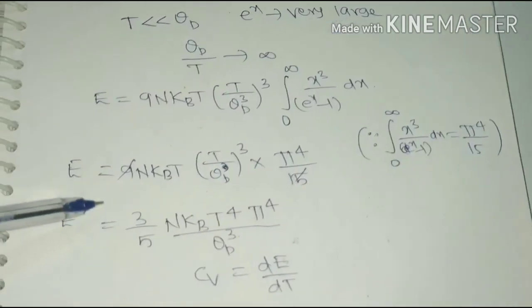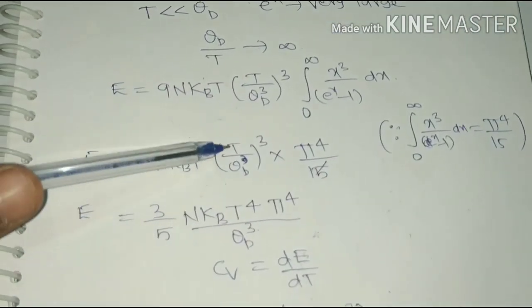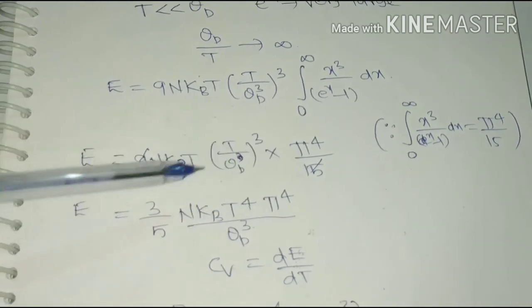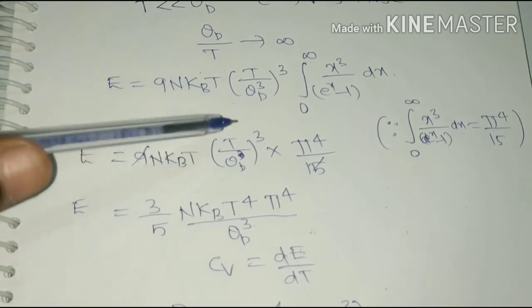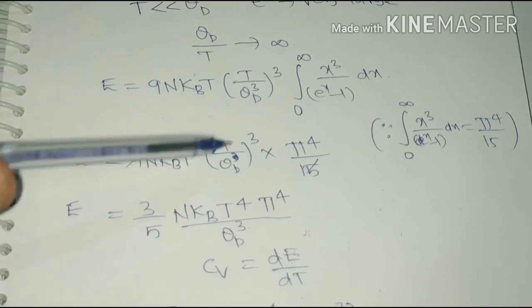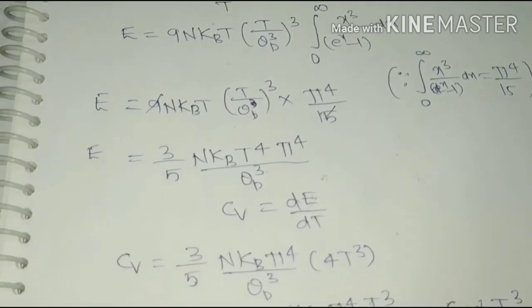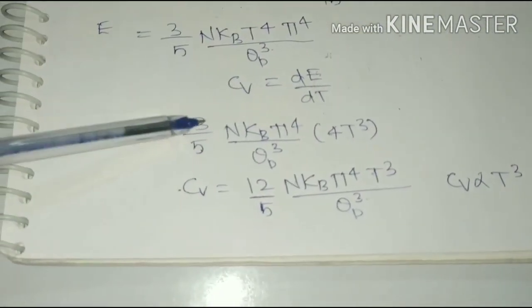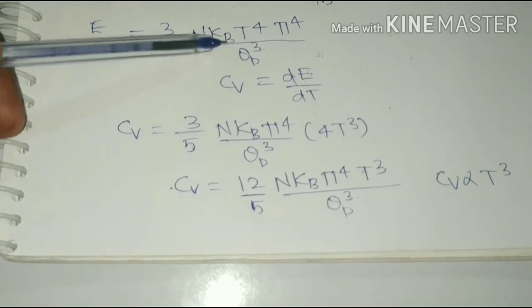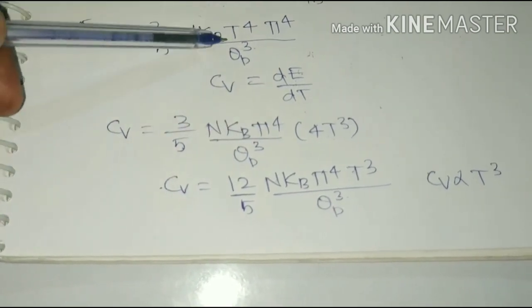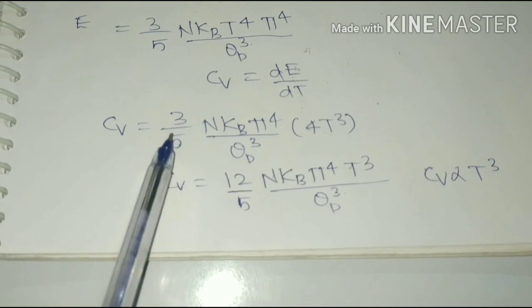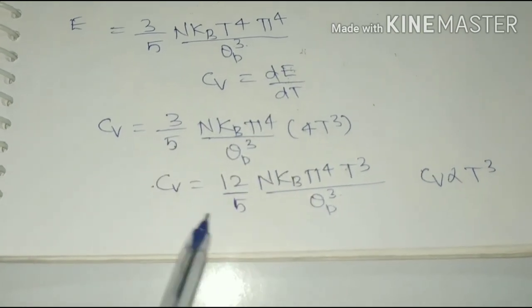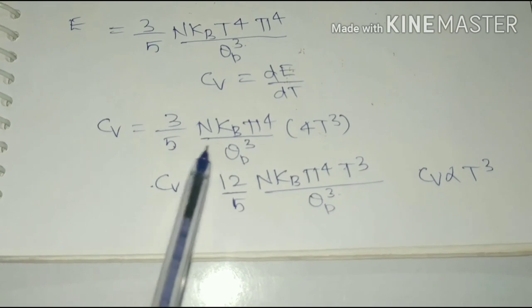Substituting this value and cancelling those two terms, 9, 15, 3 by 5, and rearranging the terms, we get 9 k_B T, T³ into T becomes T⁴, π⁴ by θ_D³. Then you have to find the specific heat C_V, dE by dT, differentiating the above equation with respect to temperature. T⁴ differentiates to 4T³, and multiplying those terms and rearranging, we got C_V as 12 π⁴ by 5 N k_B T³ by θ_D³.